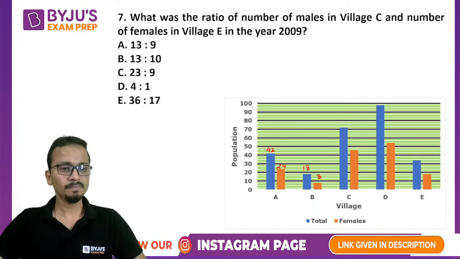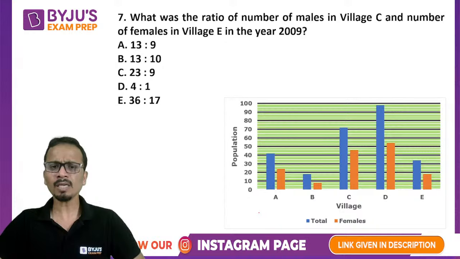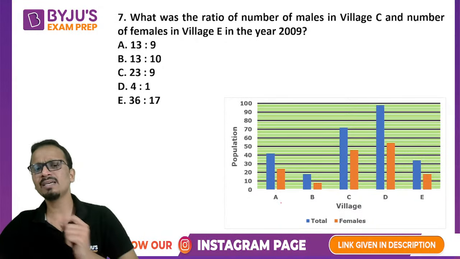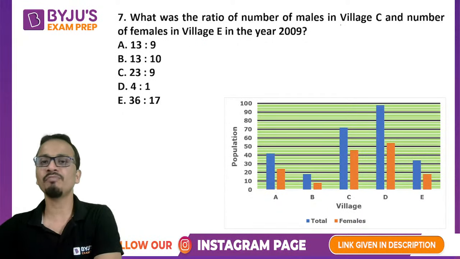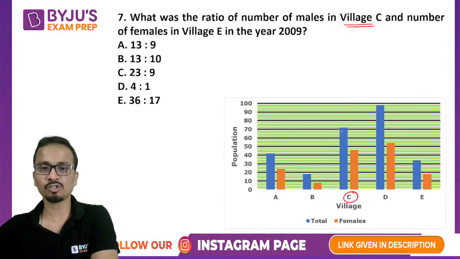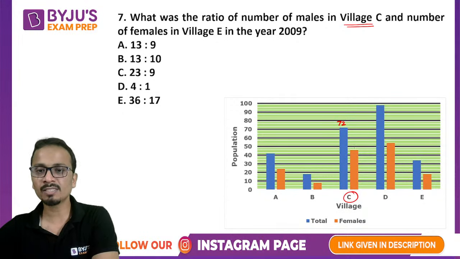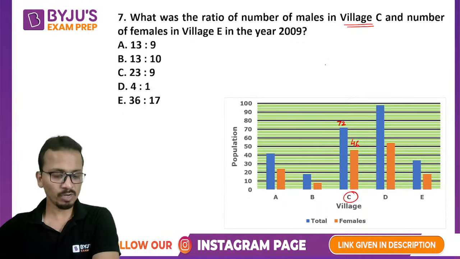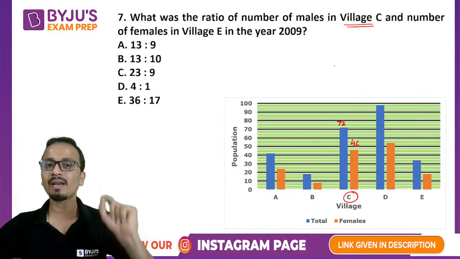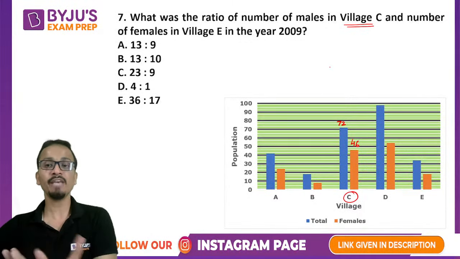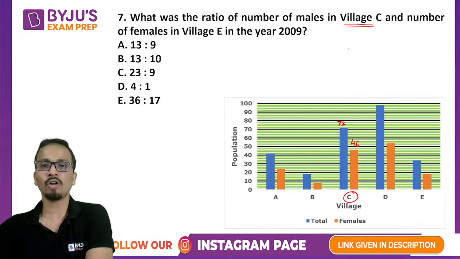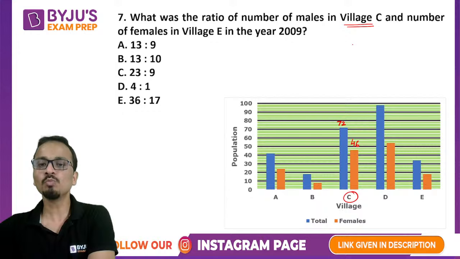Now reading this question, the blue part is the total and the orange part is the number of females. The question is, what was the ratio of the number of males in village C? I'll calculate the number of males in village C first of all. The total population is 72 and females is 46. What will be the number of males here? You may write these numbers in the chat box to confirm whether you have picked the correct value or not. So the number of males will be 72 minus 46.